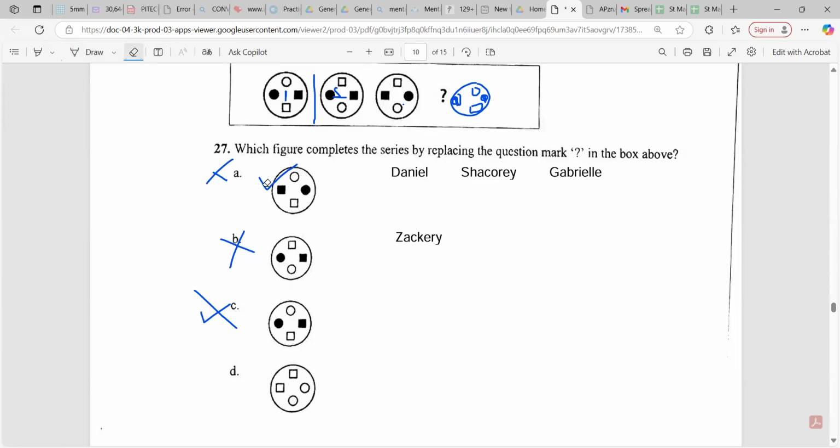So guys, I will post the recording later. I would say C. A. No, sir, but it's C, sir. How is it C? Sir, when you look, the second one, the square is facing the next square. The last one on the third one is a circle. And if you look at C, you see the circle, which should be facing the next circle, sir.